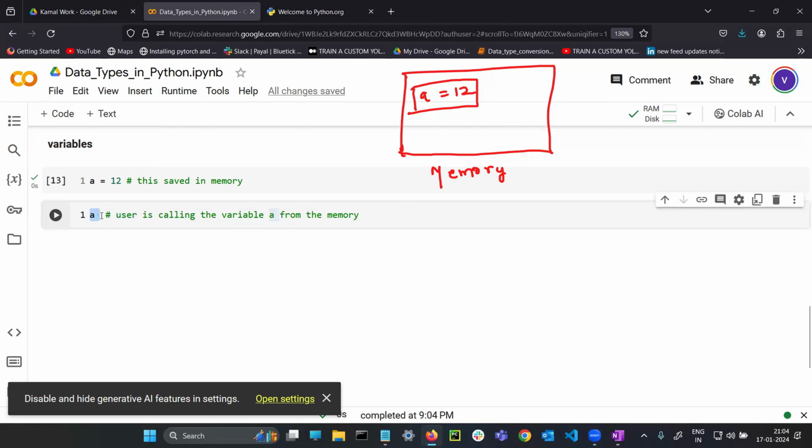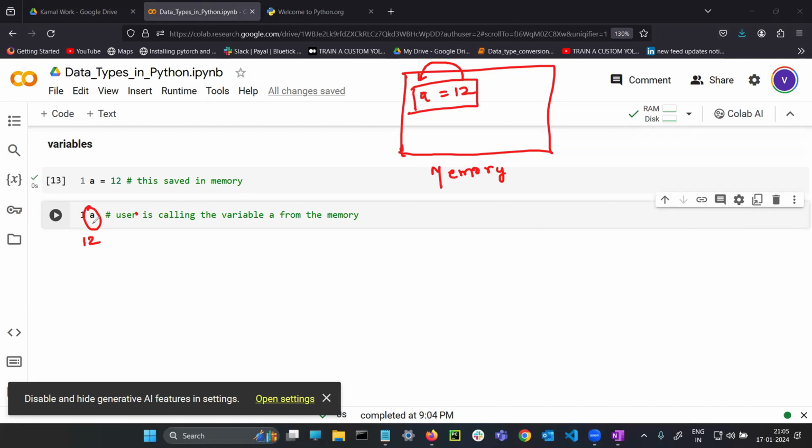Yes, sir, it is there. So here you need to understand it is there in the memory. If you are calling the variable, the variable is holding 12, so whatever the variable is holding, that will be shown to you as an output.